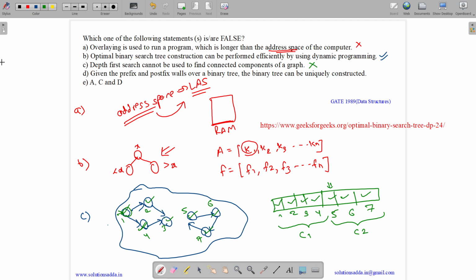Option D, given the prefix and postfix walks of a binary tree, the binary tree can be uniquely constructed. We can construct a binary tree by the following combinations. We always need an infix expression. Infix can be paired either with prefix or with postfix, which means either we can have an infix-prefix pair or an infix-postfix pair, but prefix and postfix alone is not sufficient for this, so this is false. So we need to tell which all are false. Option A is false, option C is false, option D is false. So the answer is option E.